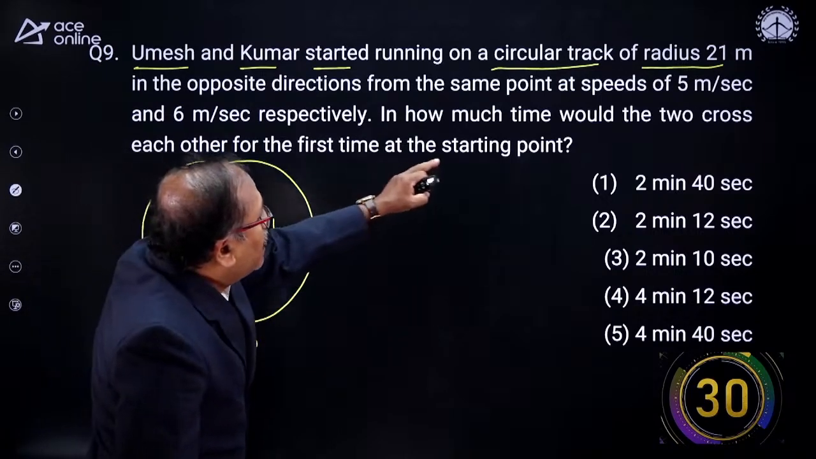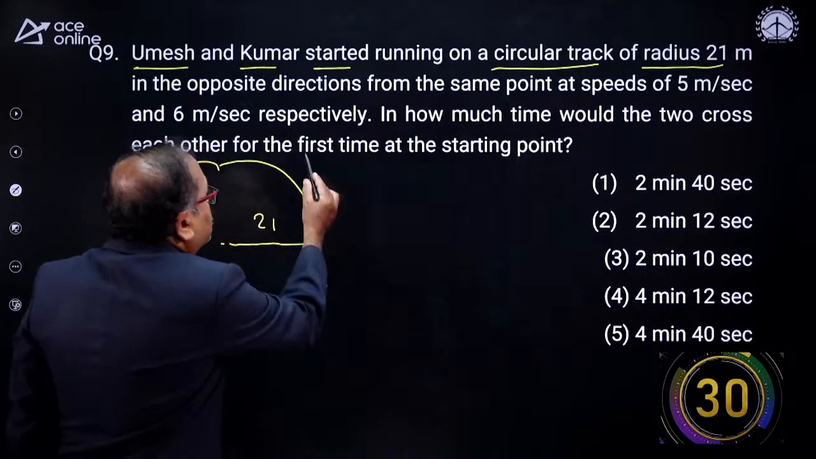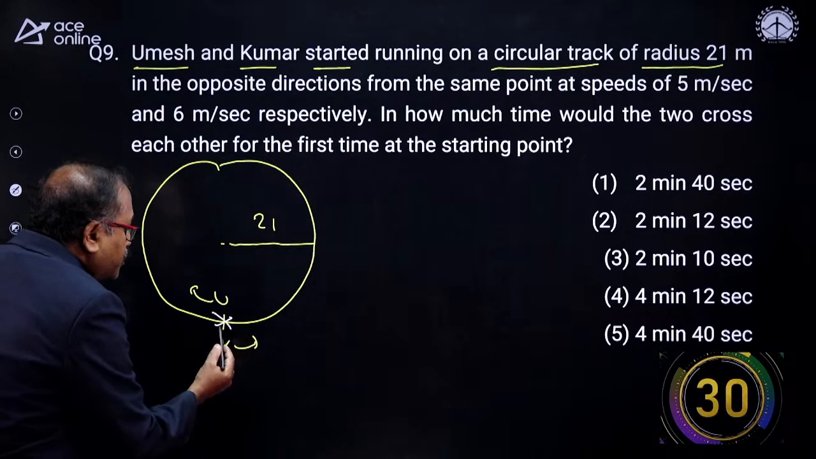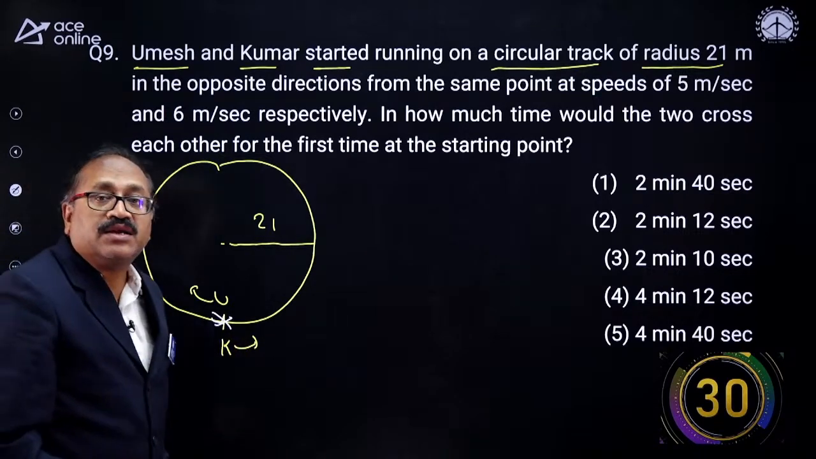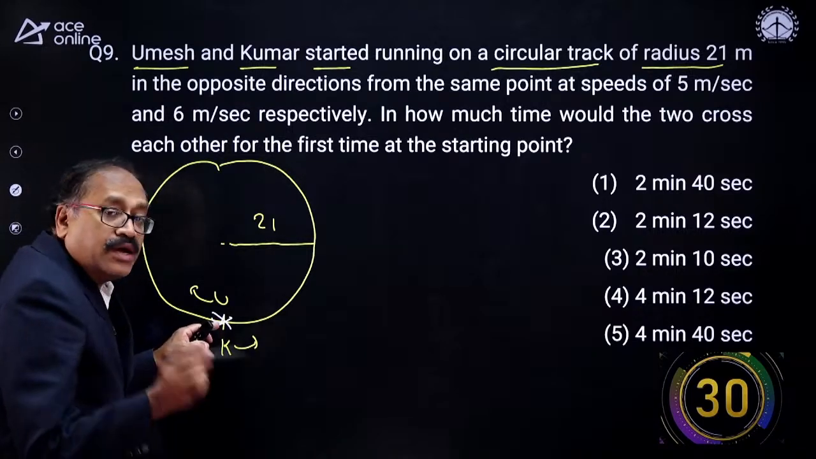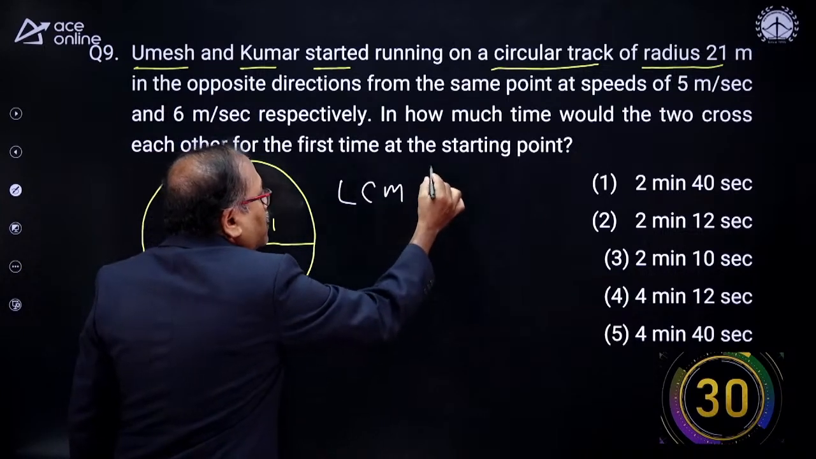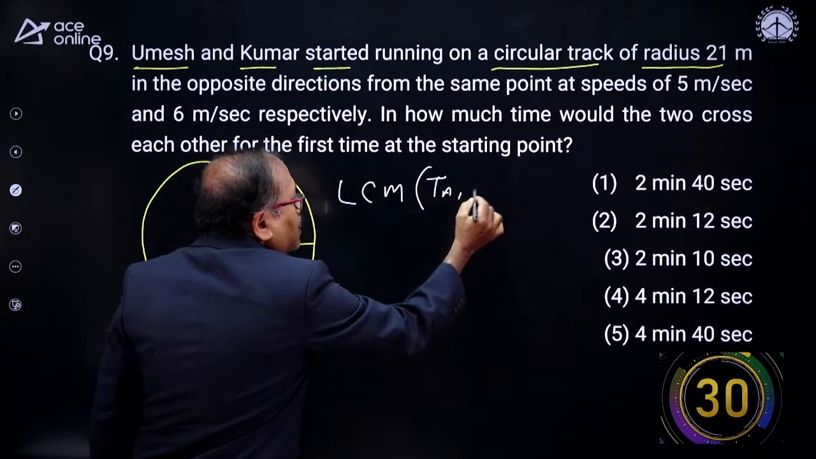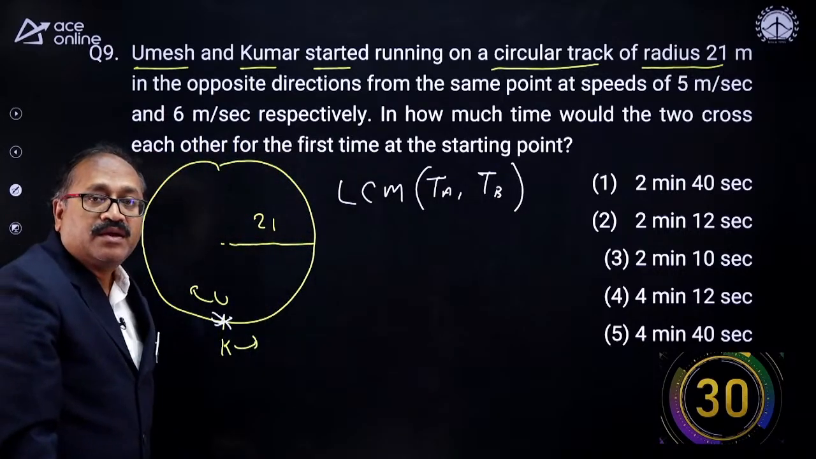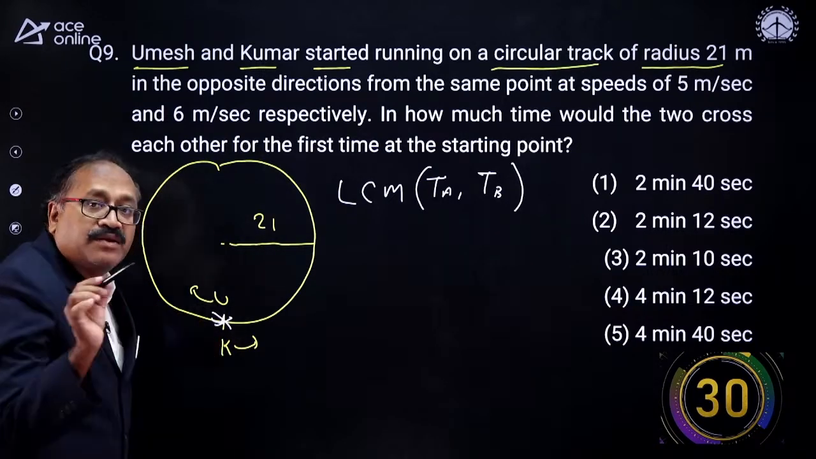Respectively. And how much time would these two take to cross each other first time at the starting point? Crossing at the starting point means meeting at the starting point. The formula is the LCM of time taken by A and time taken by B. That LCM is the time in which both of them will meet at the starting point.